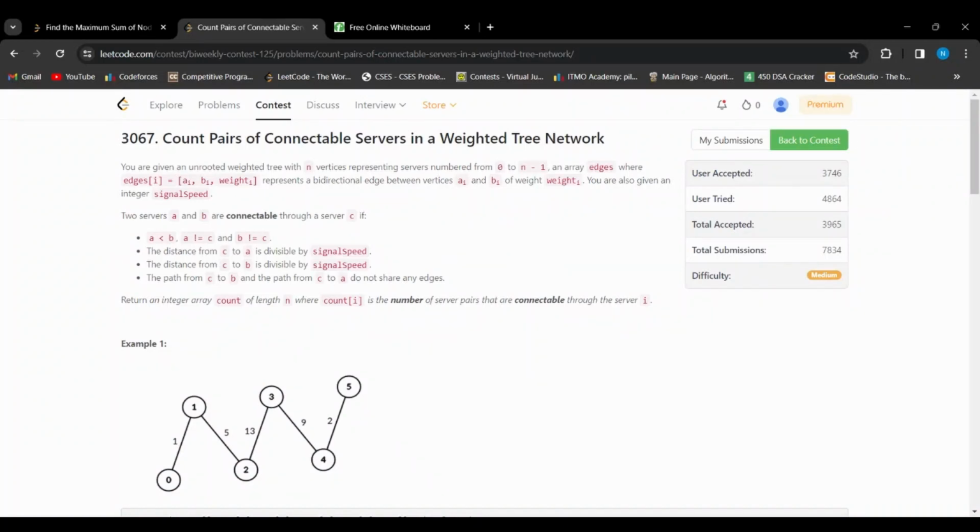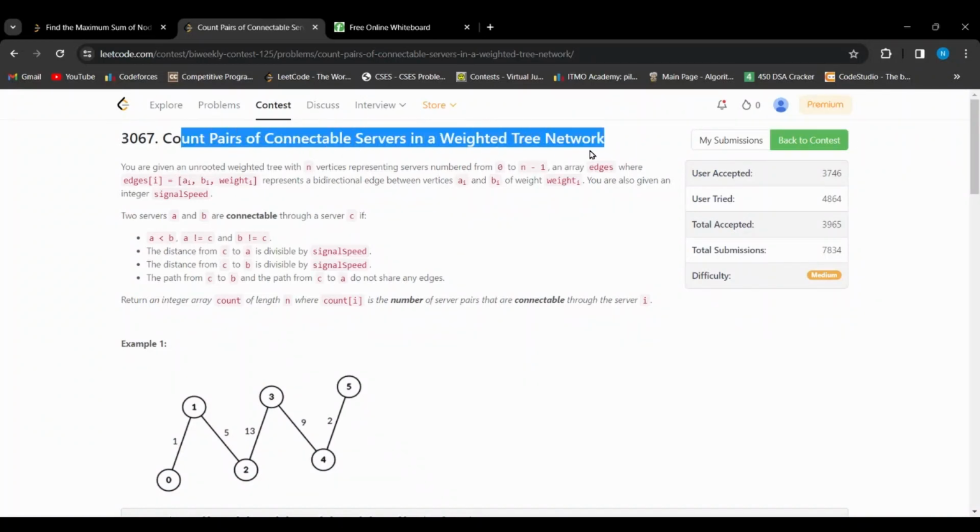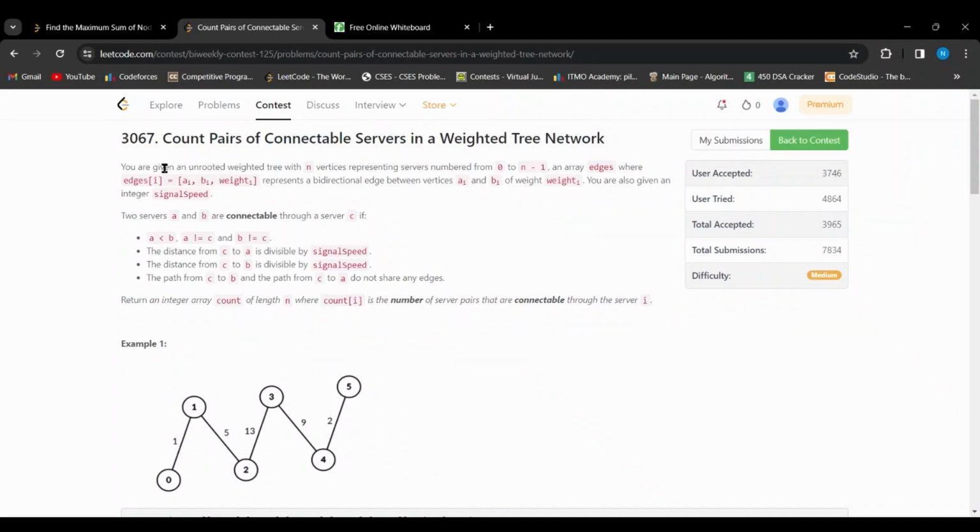This is the third problem, count pairs of connectable servers in a weighted tree network. The problem says that we are given an unrooted weighted tree with n vertices representing servers numbered from 0 to n minus 1. So we have a graph of n nodes and an array edges in this format. The array edges is given and we're also given an integer signal speed.